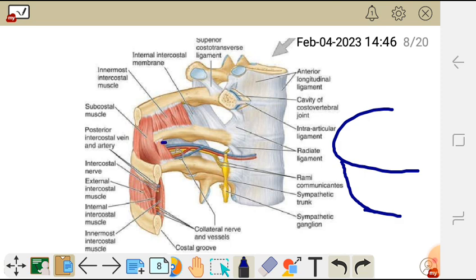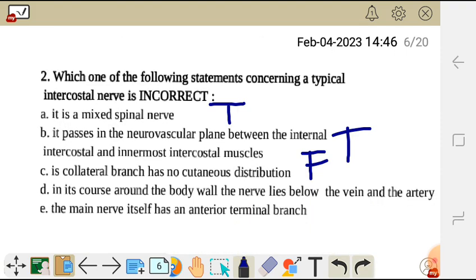We have the vein followed by the artery and then the nerve below. So statement D is true. It lies below the vein and the artery. So the most superior is the vein, followed by the artery, then the typical intercostal nerve. So this statement is true.